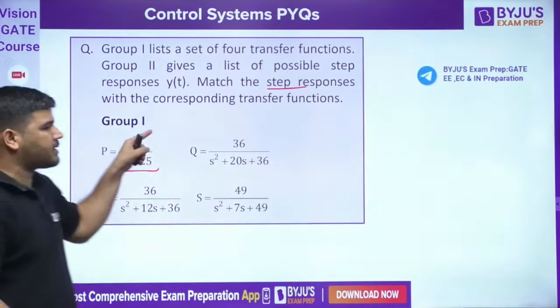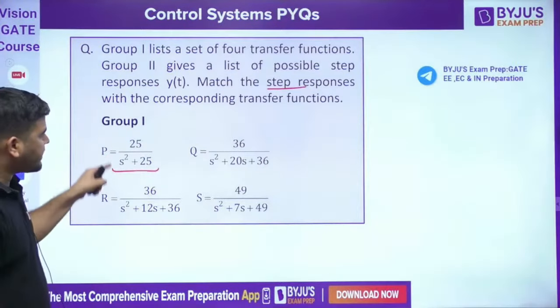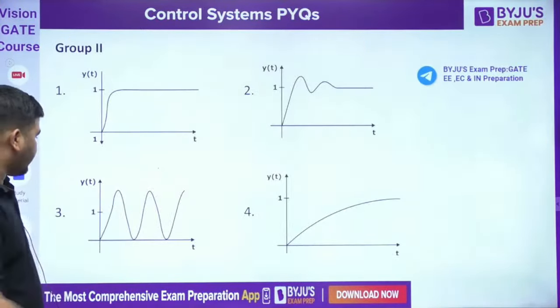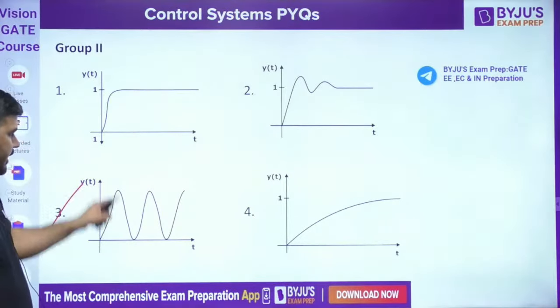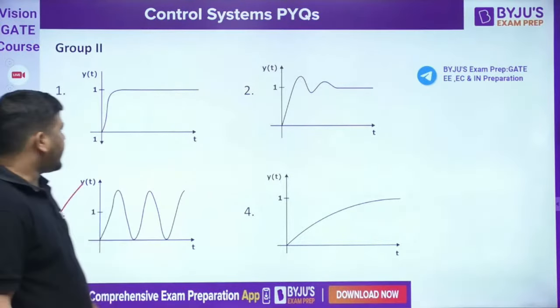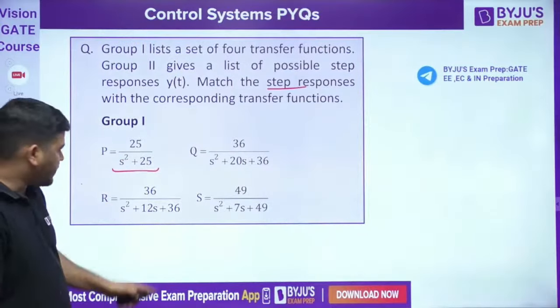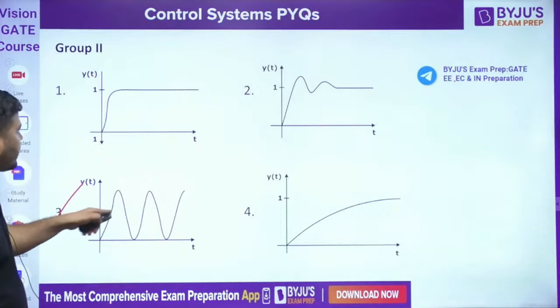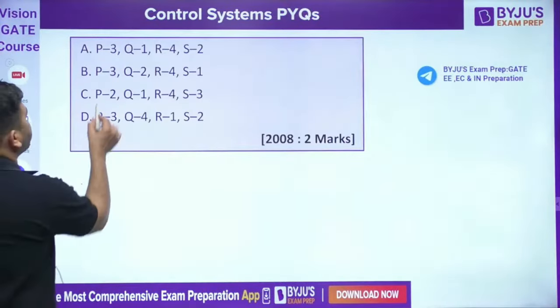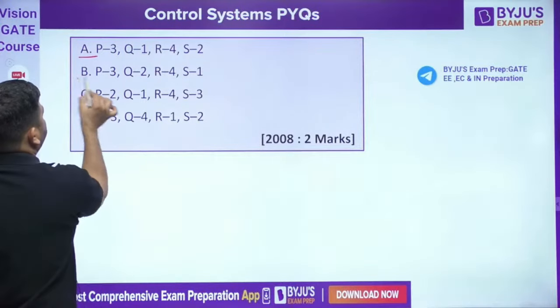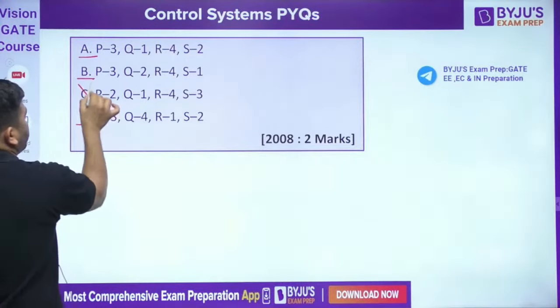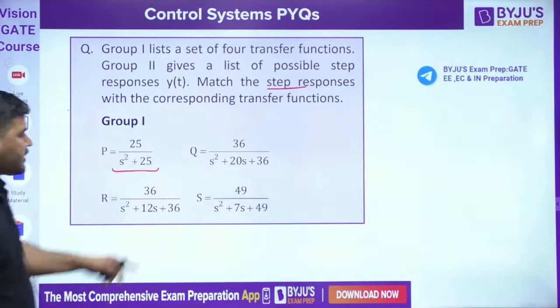First look at this. This is an oscillatory system. If this is an oscillatory system, then the output will be oscillatory like this. So you can say that for P, the answer is 3. Either A is correct, or B is correct, or D is correct. C is wrong.